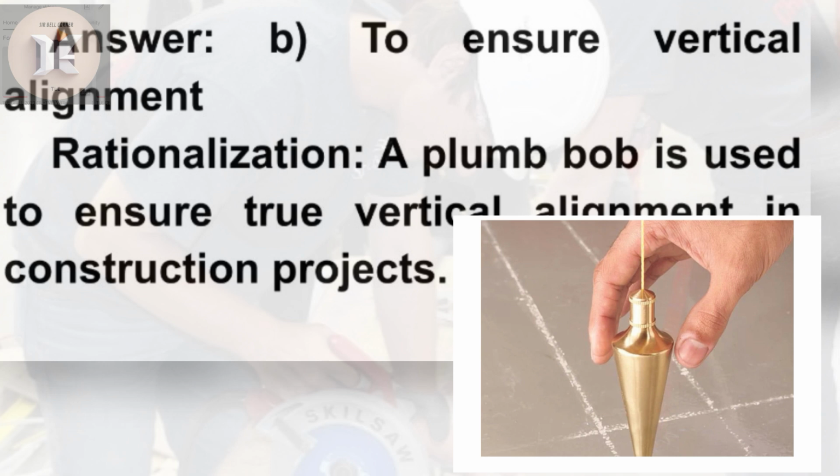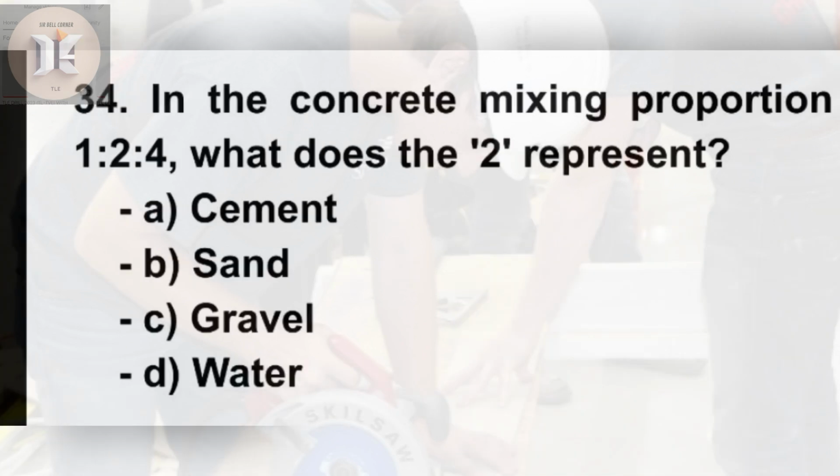Answer. B. To ensure vertical alignment. Rationalization. A plumb bob is used to ensure true vertical alignment in construction projects. 34. In the concrete mixing proportion 1, 2, 4, what does the 2 represent?